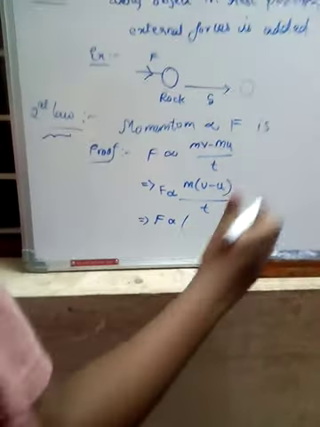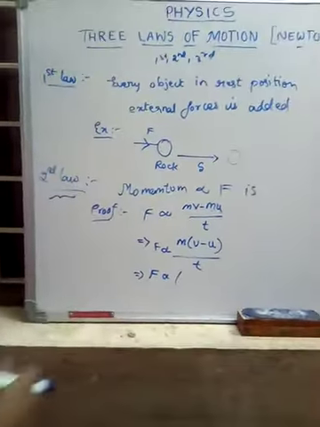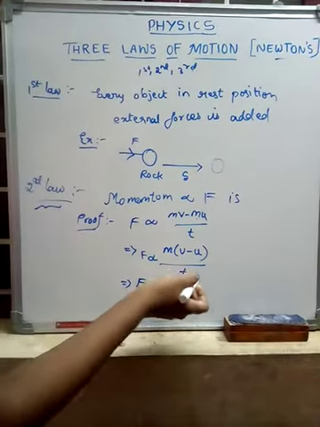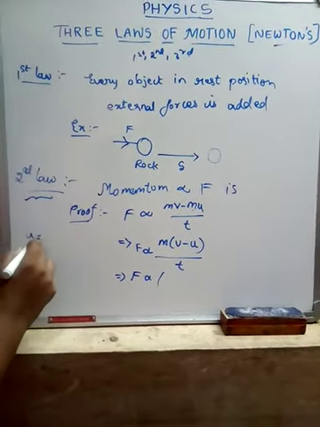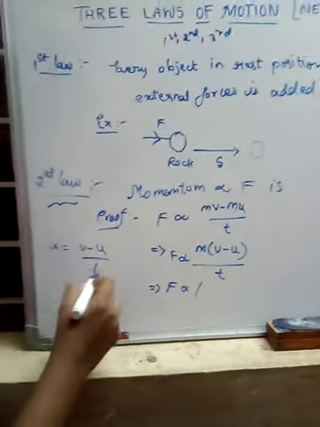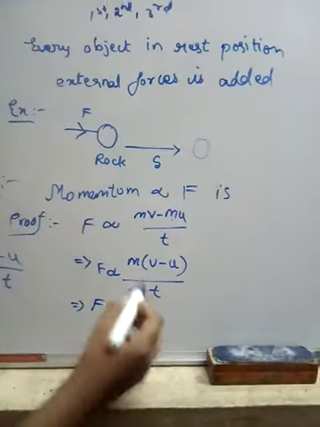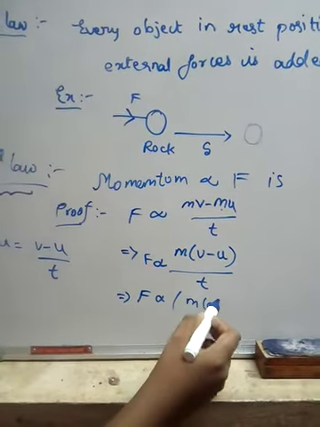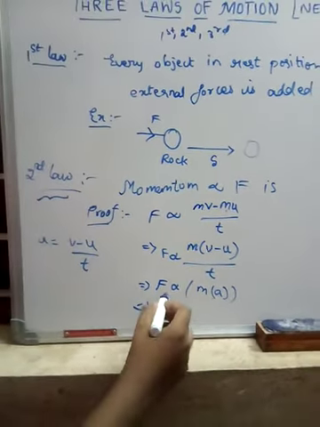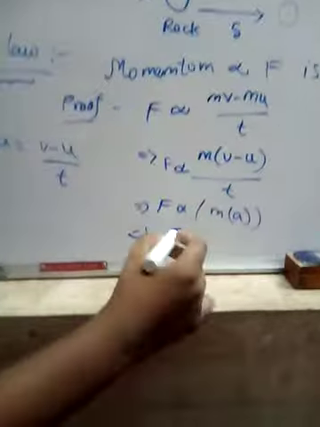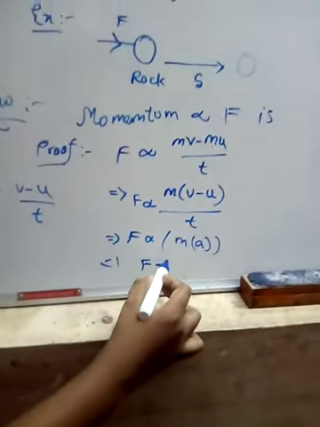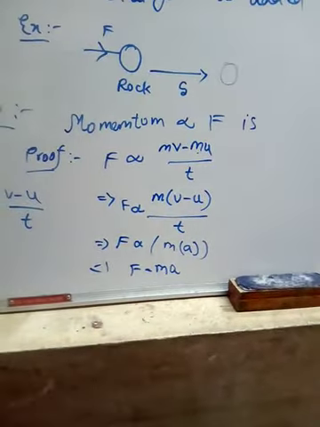But we know that acceleration is equal to final velocity minus initial velocity by time, that is a equals (v minus u) by t. So in place of (v minus u) by t, keep a: m into a. Therefore F is directly proportional to mass into acceleration, F equals ma.